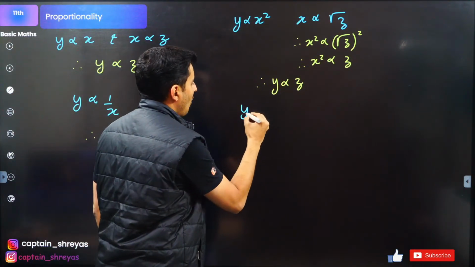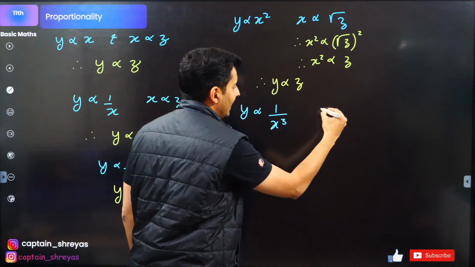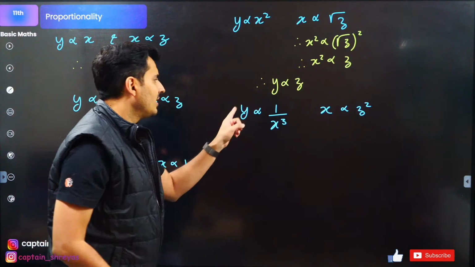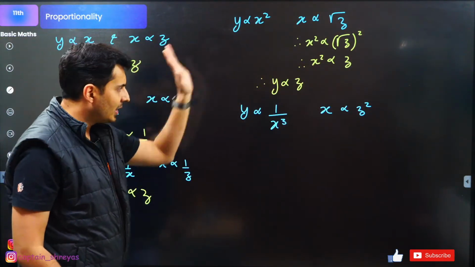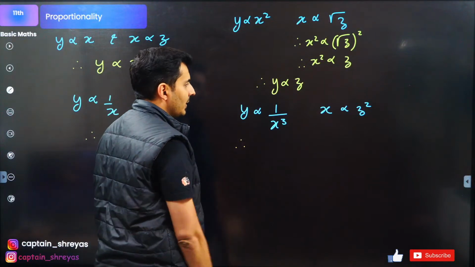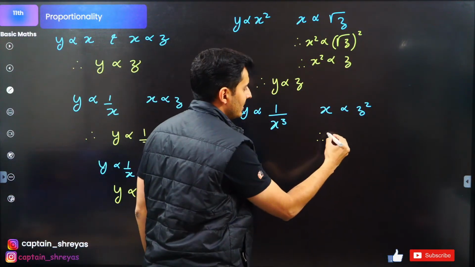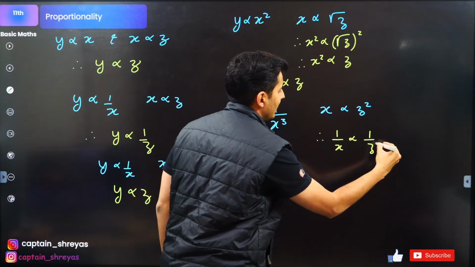Similarly, if y is inversely proportional to x cube and x is directly proportional to z square, what is the relationship between y and z, guys? Come on, once and for all, think about it. If I want 1 by x cube, here is what I'm going to do. I'll write 1 by x is directly proportional to 1 by z square.